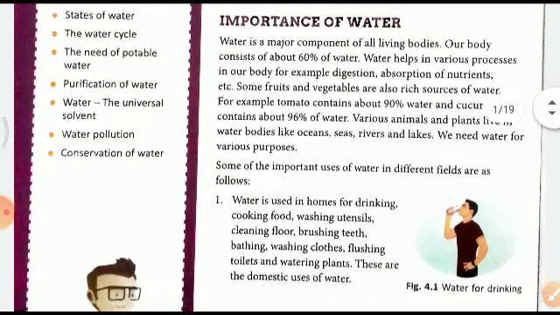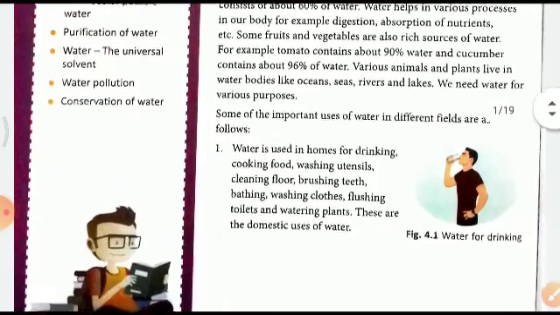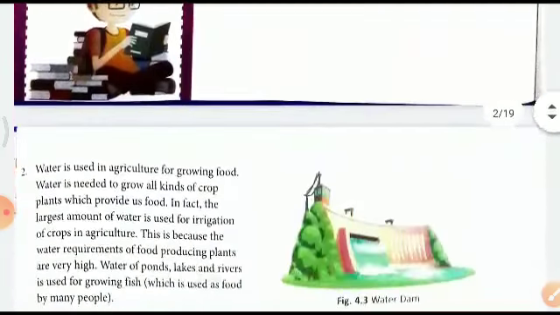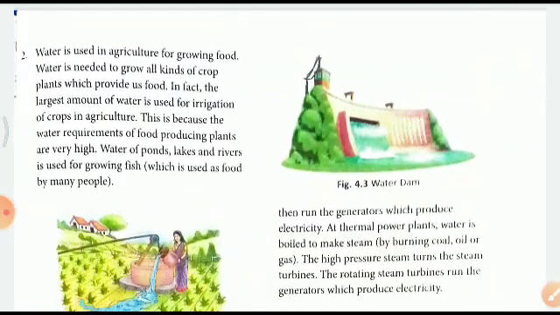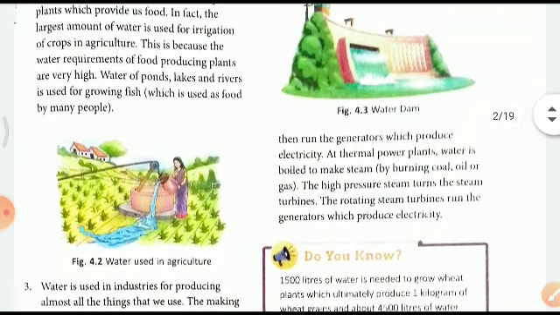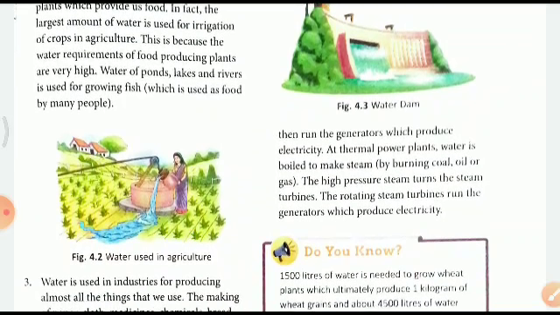We all know water is used in the home for drinking and cooking, washing, brushing the teeth, bathing, etc. Water is used in agriculture for growing food. Water is needed to grow all kinds of crops or plants for irrigation purposes. Water of ponds, lakes and rivers is also used for growing fish, which is used as food for many people. And water is used to run the generators which produce electricity at the thermal power plants.